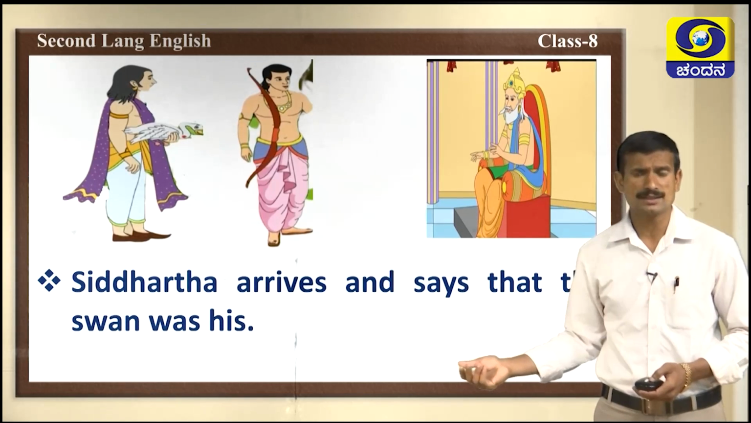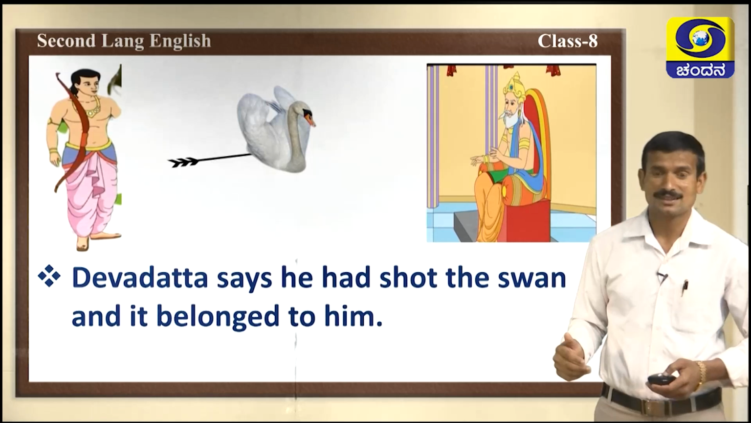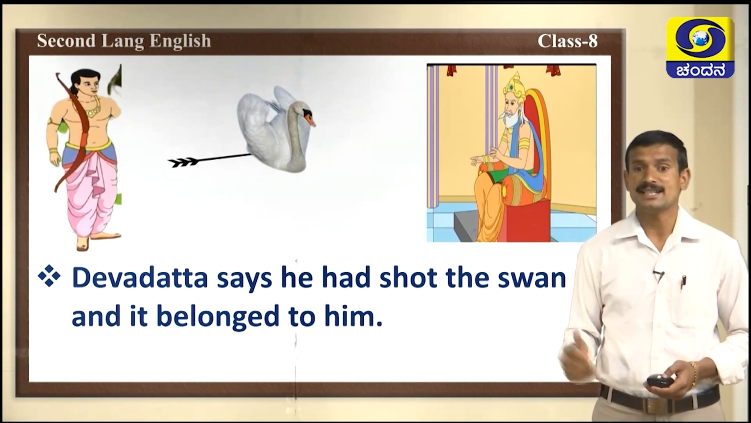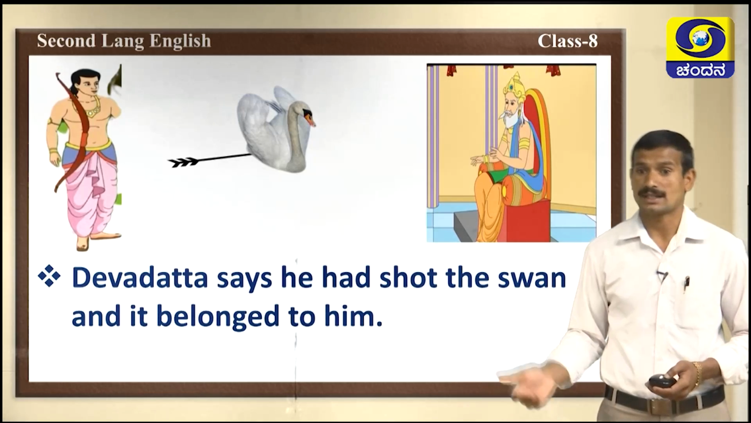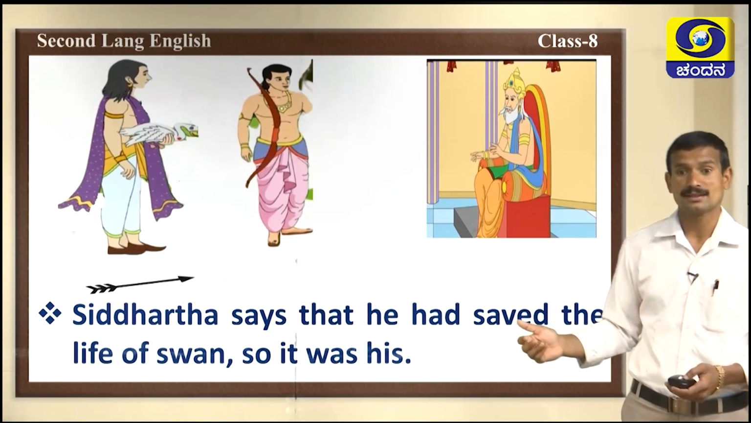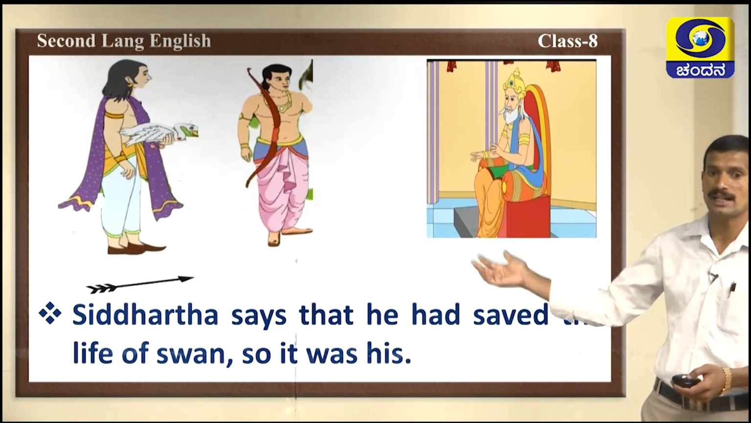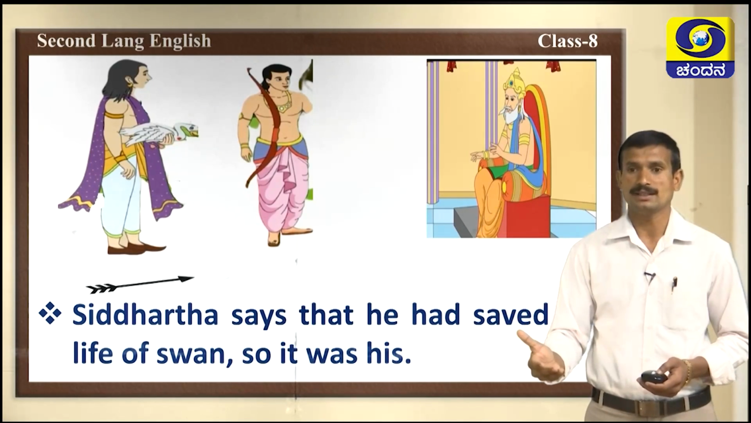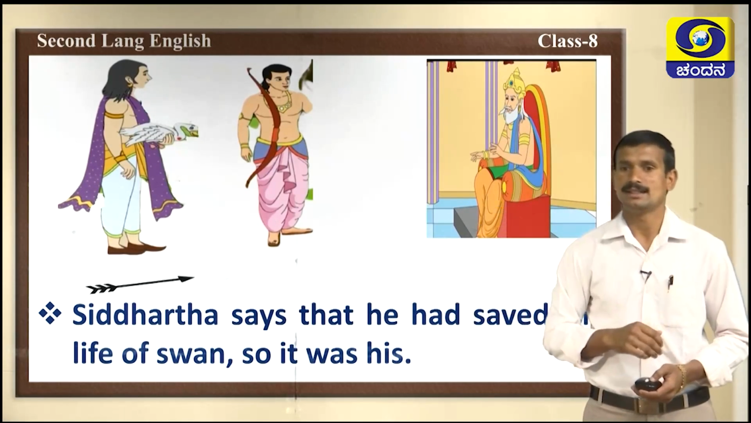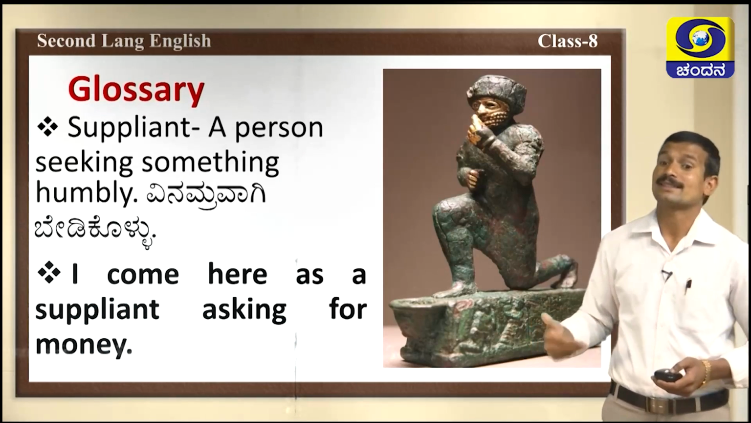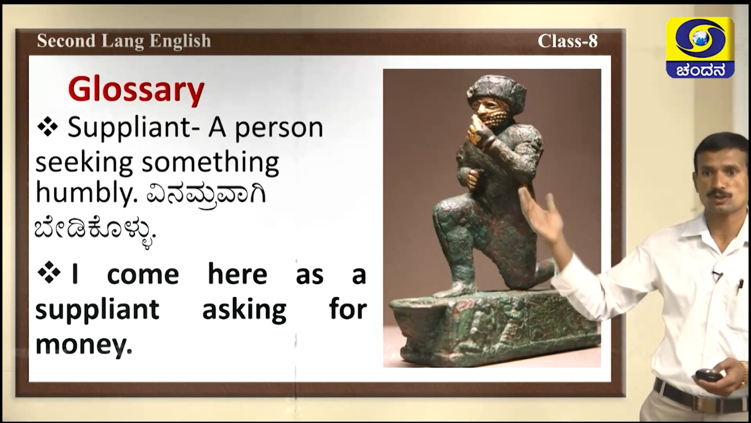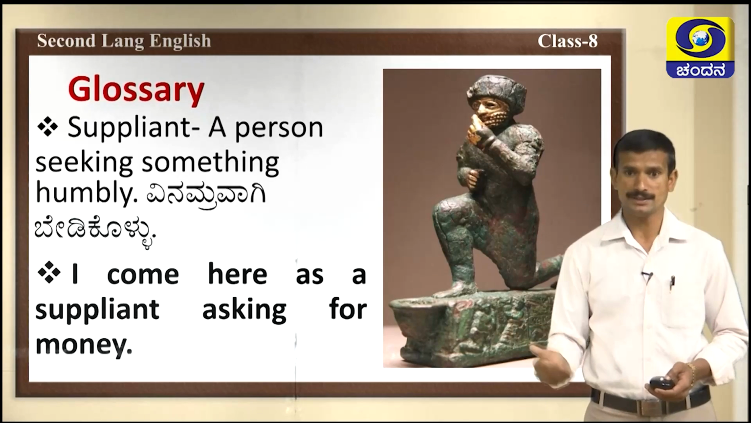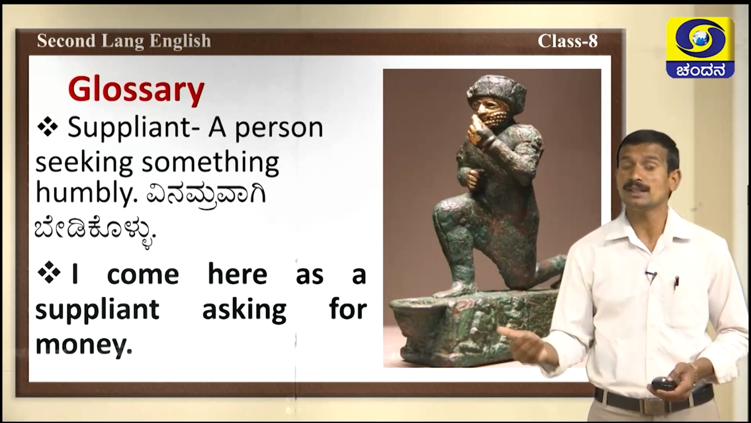What was the reason given by Siddhartha? Yes, Devdutt says he had shot the swan and it belonged to him. But at last, Siddhartha says that he had saved the swan's life, so it was his. This is the story, the play we had discussed in the last class. Let us know the second part. In this, there are so many difficult words. The first one, suppliant. What is the meaning of suppliant? A person seeking something humbly.